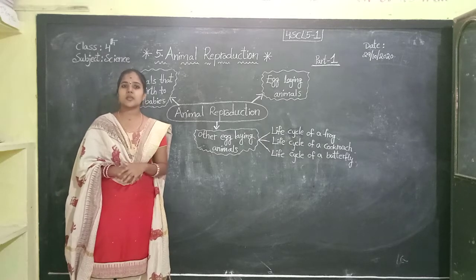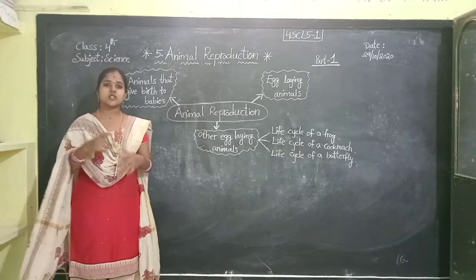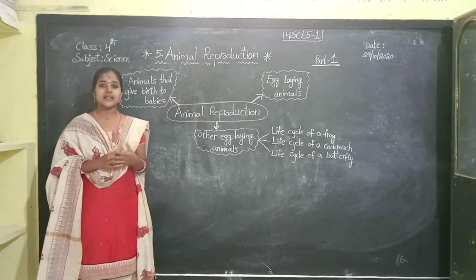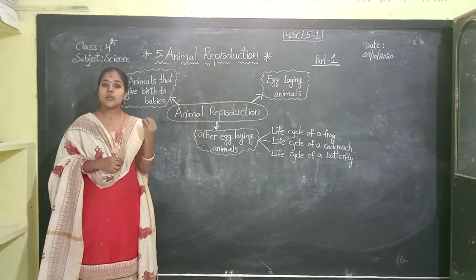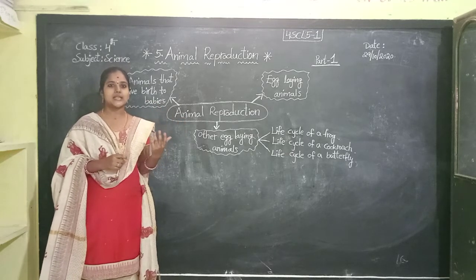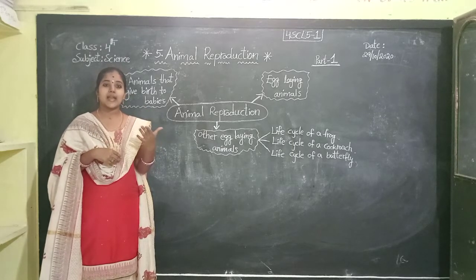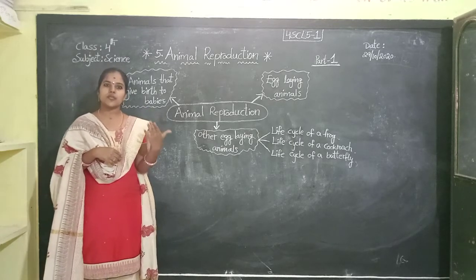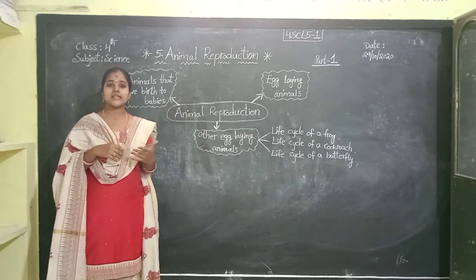And bats are also mammals, children, that fly in the air. Not only these animals, human beings are also mammals, because human beings give birth to their young ones and produce their own kind. Okay, children, that's why human beings are also mammals.